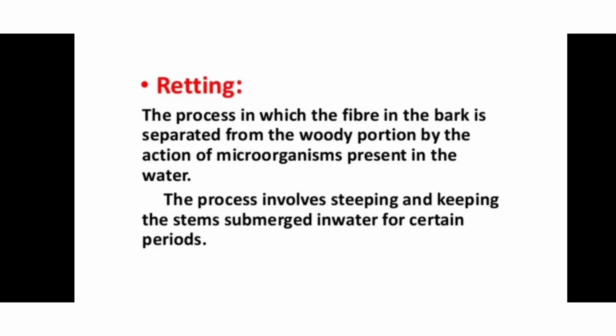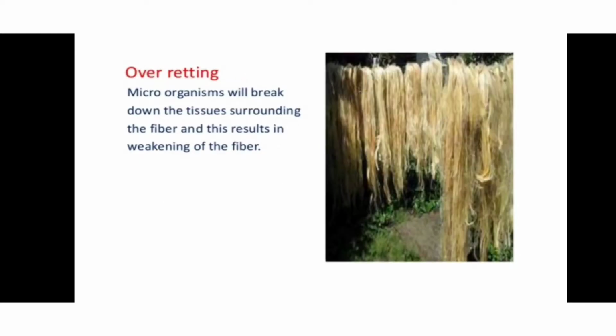It means the bundles of stems are submerged into water, and in this the stems possess microorganisms and undergo a decomposing process. Then the bark portion is separated from the inner structure, and the fiber is obtained.